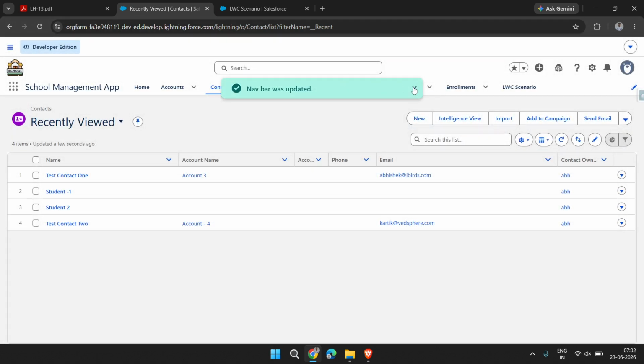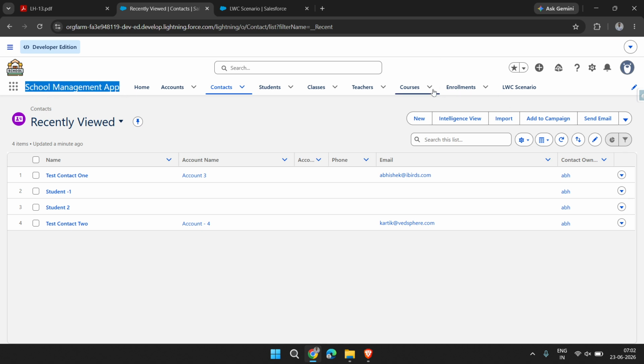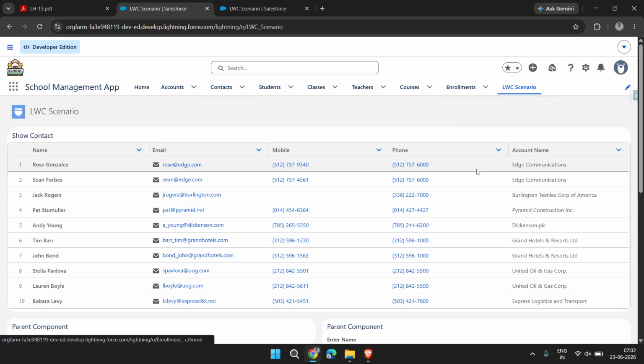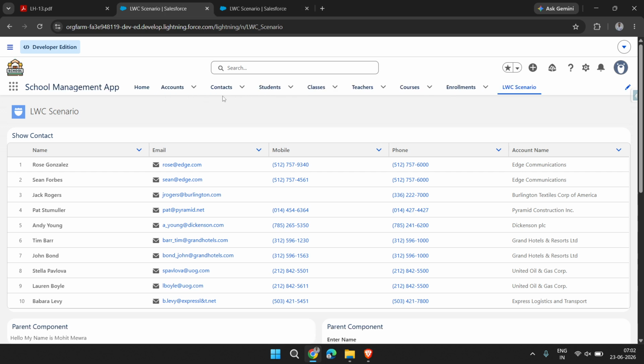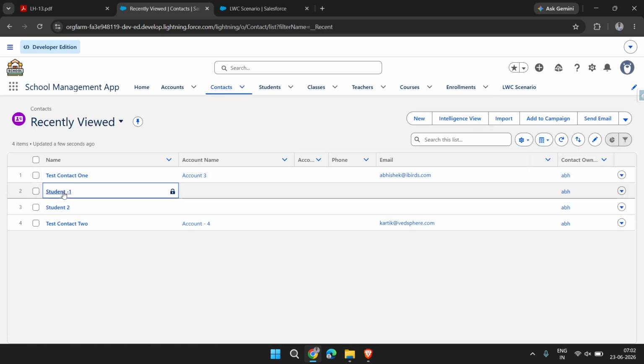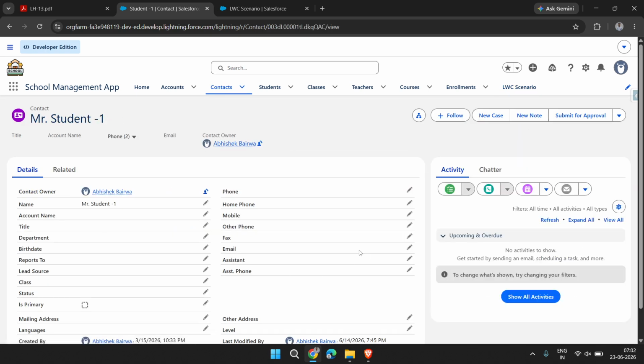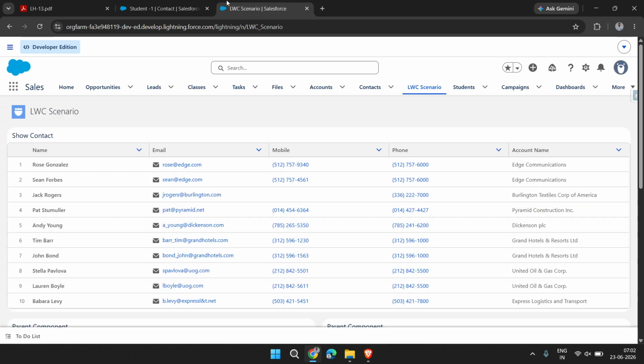When we create any app page, there is an option for which application you want to show it in. So then you have to select all the applications where you want to show your app page. So now you are able to see the app page at the end of the scenario. Now I will teach you how we can add a record page. For now this record page looks like this. This is the official record page.